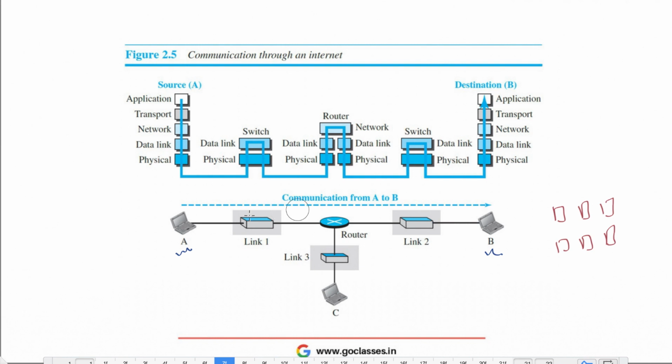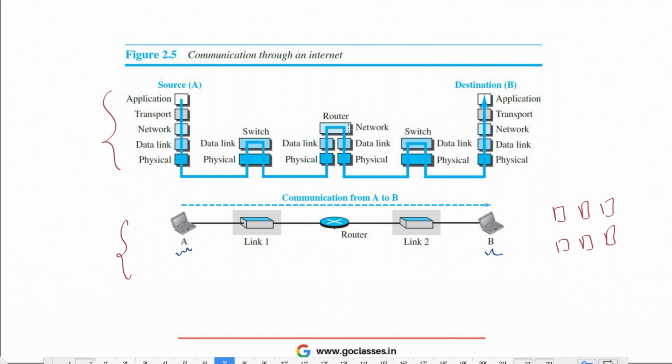Okay, if you are getting confused, then let me just remove this. Let's suppose there is no connection to C. Suppose this is the direct connection, then this diagram and this diagram are both analogous to each other, which means this router will have 2 data link layers, 2 physical layers, but only one network layer.